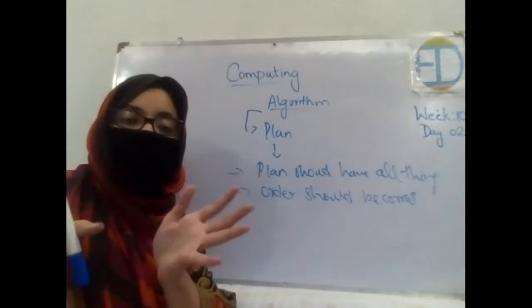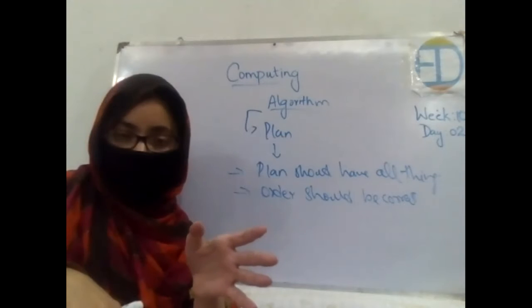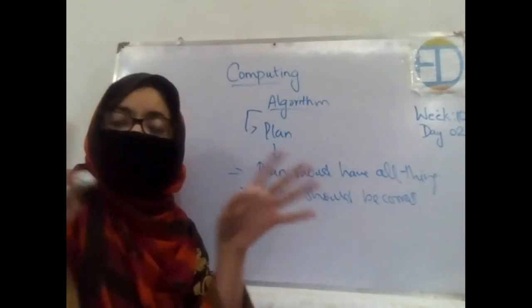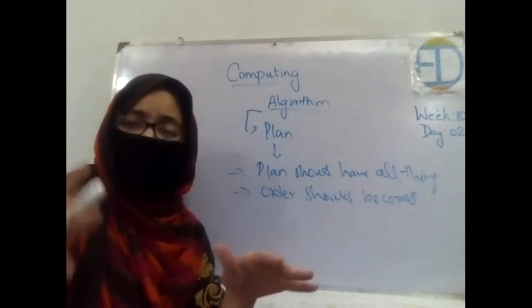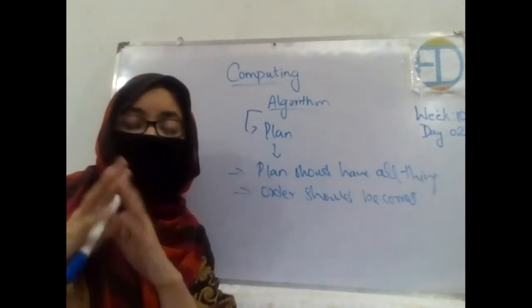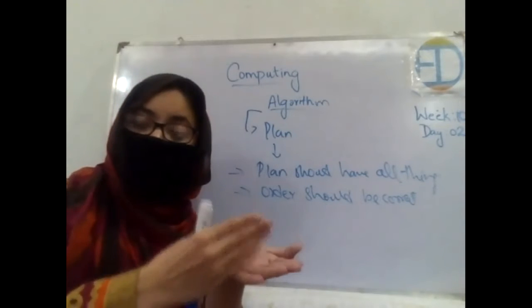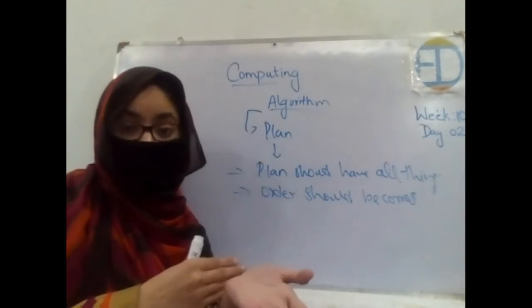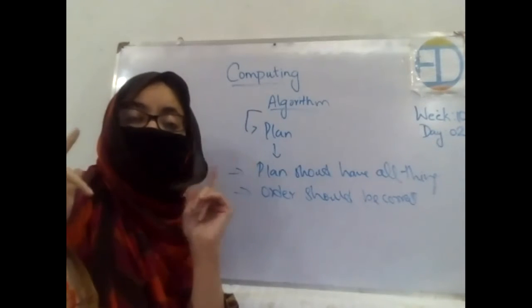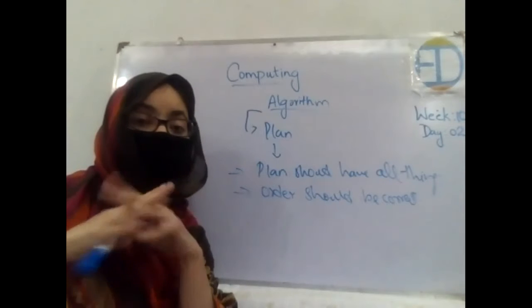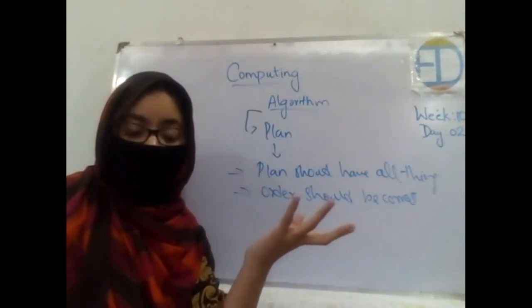But you first add flour, you first add the sugar in the rising flour, mix all the other things, and at last you add the eggs without beating. So yes, you did add all the things, but your procedure was not right, or your steps were not right. You were first supposed to beat the eggs, and then add the rising flour. But you did not follow the order. So in this case, your cake will not bake properly, right?